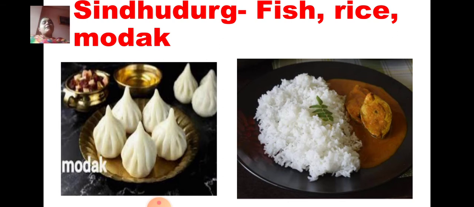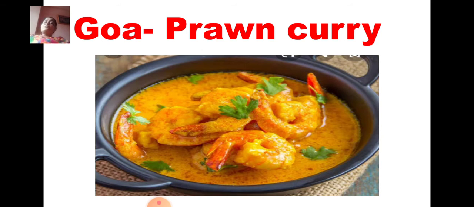So modak is a very popular dish of the Konkan region, as well as fish and rice, because they are staying near the sea, so they eat fish very often, and rice is included in their meal every day. So Sindhudurga's famous food items are fish, rice and modak.